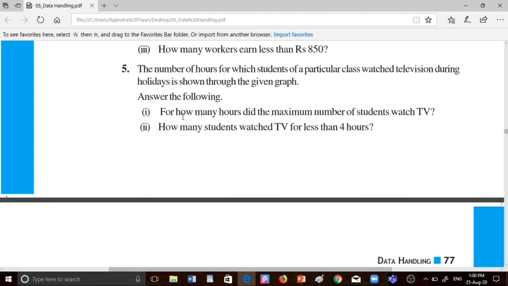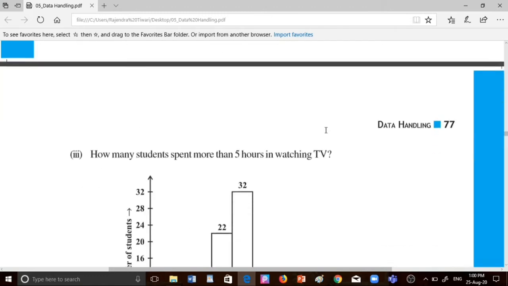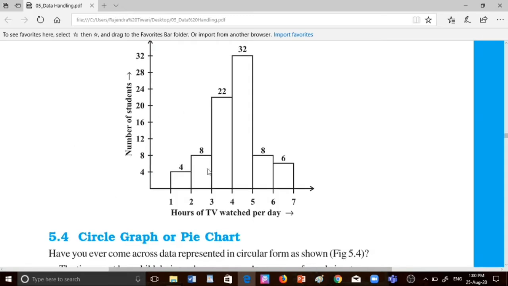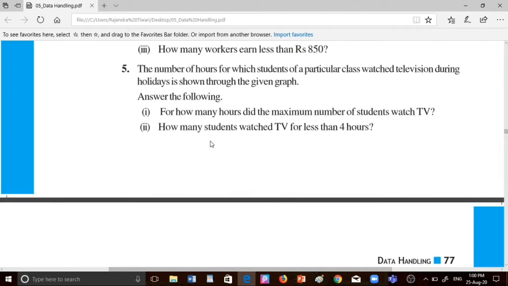First question is for how many hours did the maximum number of students watch TV? Second question is how many students watch TV for less than 4 hours? Third question is how many students spent more than 5 hours in watching TV? So here is a histogram. By this histogram we have to give the answer of these three questions.